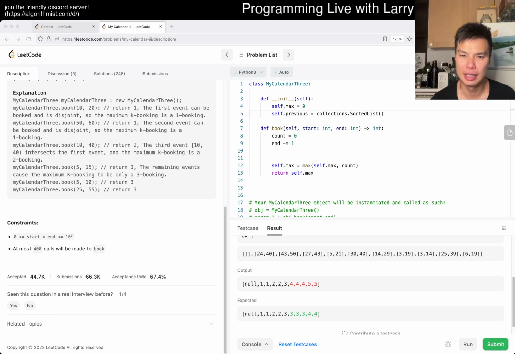Sorted key list. Huh, wait, iterator. Okay, I see I range and I slice. I just don't know what the complexity is. So I'm actually looking at the code right now.